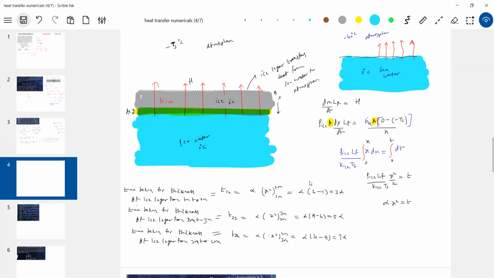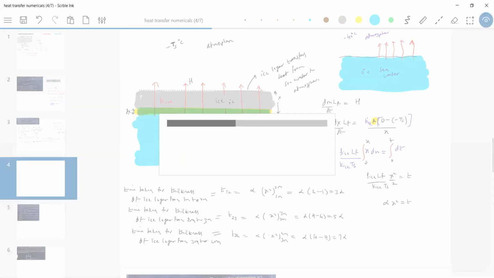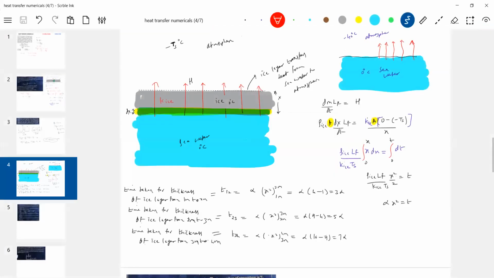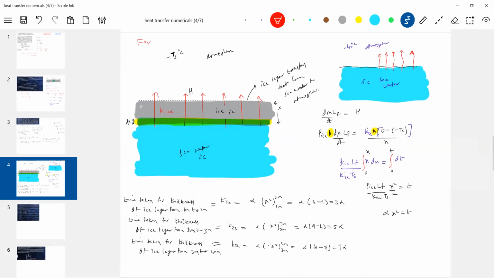Okay, I'll scroll down. This is about the formation of, let me write the name of the topic, the freezing of sea at northern and southern hemispheres. Sea, I'm telling you, not some bucket.